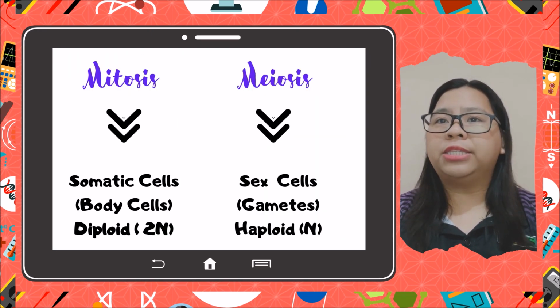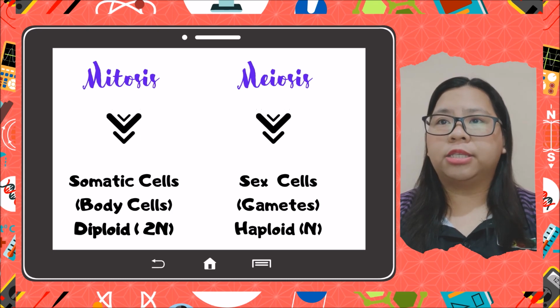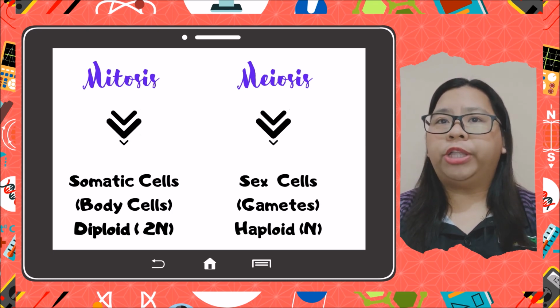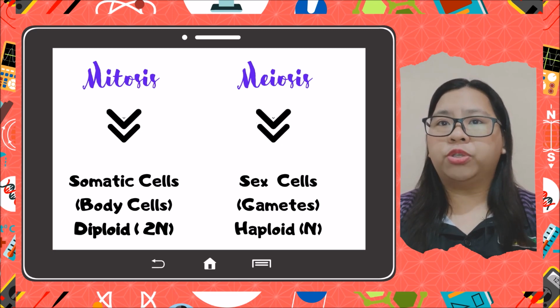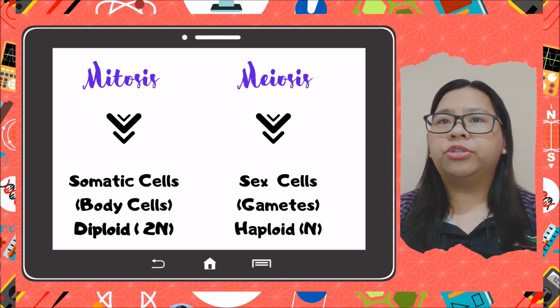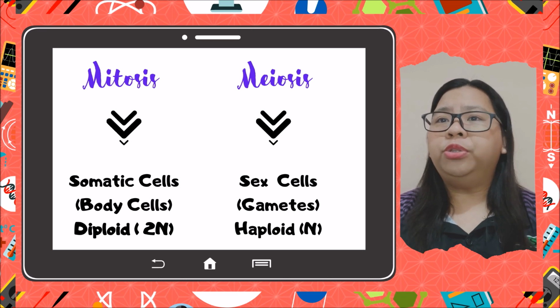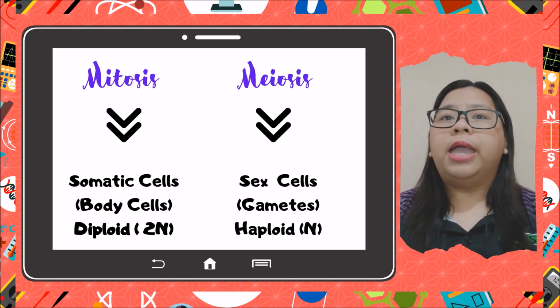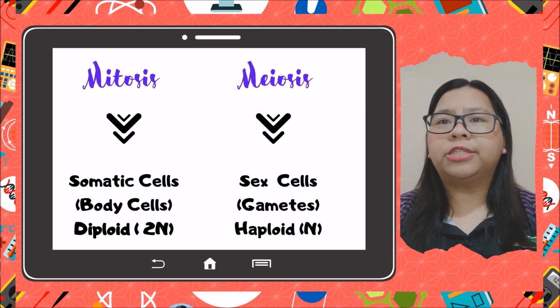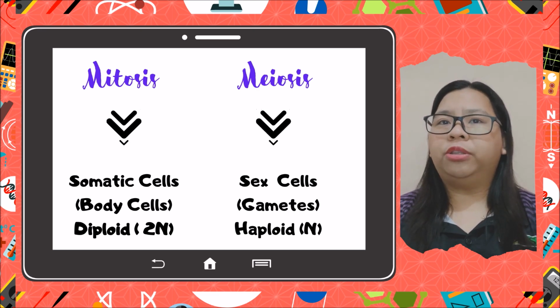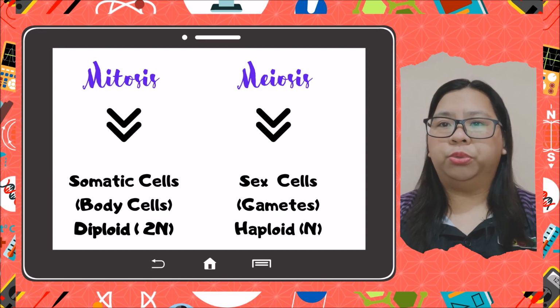Mitosis occurs in most body cells, also called somatic cells. Most body cells are diploid, represented by 2N, which means they contain two sets of chromosomes. Meiosis occurs during sexual reproduction to produce sex cells or gametes. Gametes, such as the sperm and egg cells, are haploid, represented by N, which means they contain only one set of chromosomes.